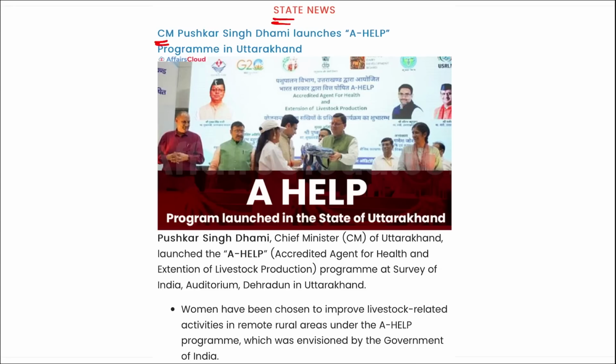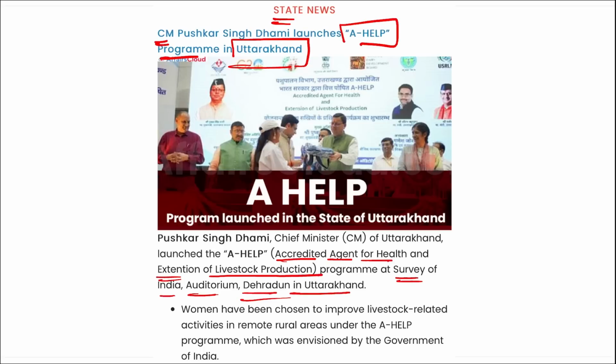Chief Minister Pushkar Singh Dhami has launched a health program in Uttarakhand. I repeat, Pushkar Singh Dhami, who is the Chief Minister, has launched a health program. All right, a question can be asked, where was this health program launched? It was launched in Uttarakhand. What is this? Accredited Agent for Health and Extension of Livestock Production Program. This was launched at the Survey of India Auditorium, Dehradun, Uttarakhand.